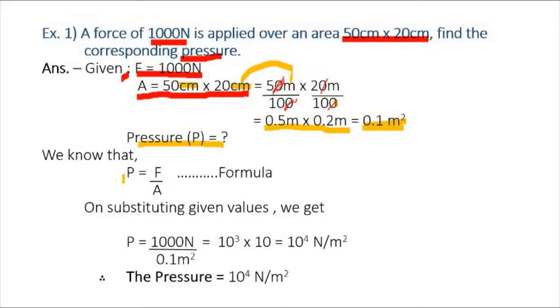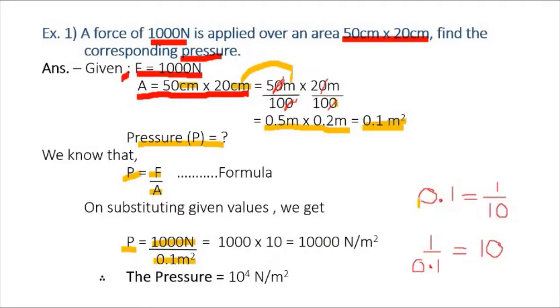As you know that pressure P is equal to force F upon area A. On substituting given values, we get pressure P is equal to 1000 Newton upon 0.1 meter square. Students, here 0.1 is equal to 1 upon 10.